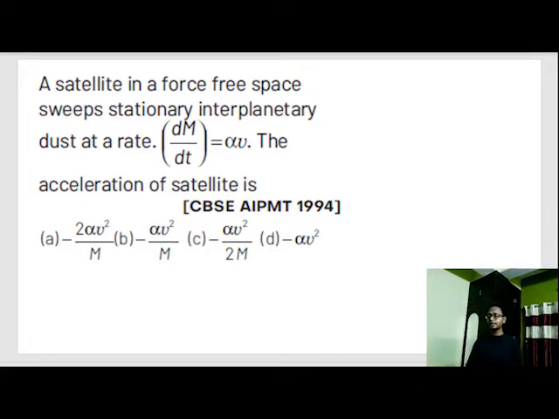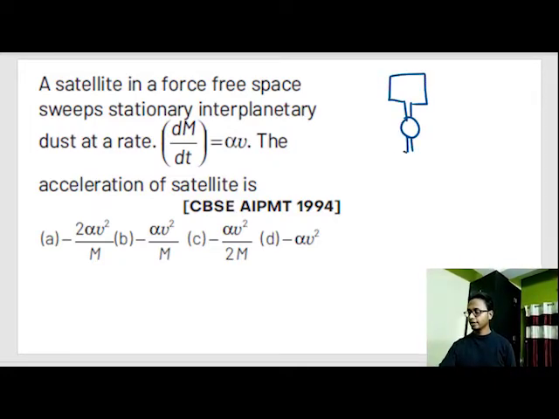A satellite in force-free space sweeps stationary interplanetary dust at a rate dm by dt is equal to alpha v. The acceleration of the satellite is. What is happening out here? Okay, there is a satellite in deep space. It was moving with velocity v. Now Newton's first law of motion says that to change the velocity of any object, you need force. So this will keep on moving with velocity v.